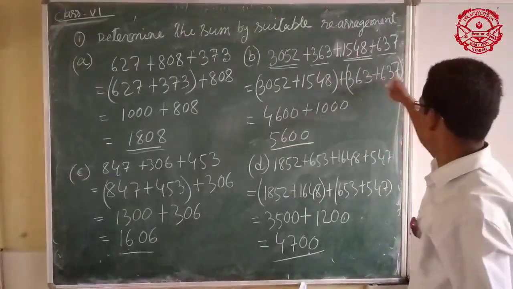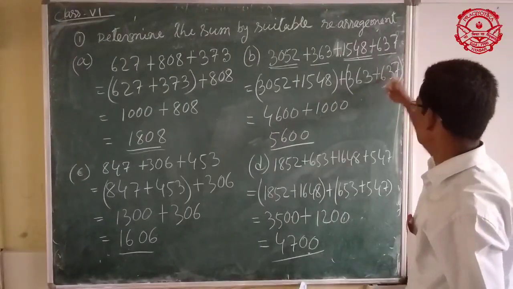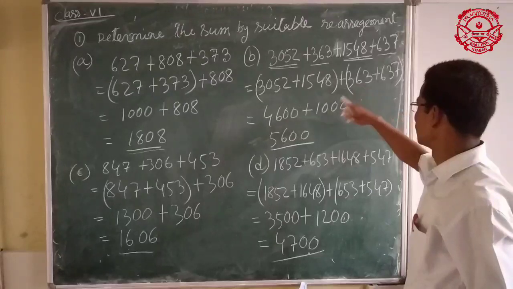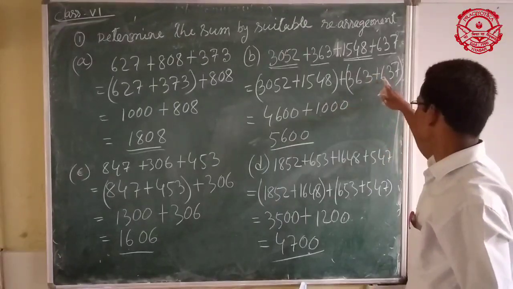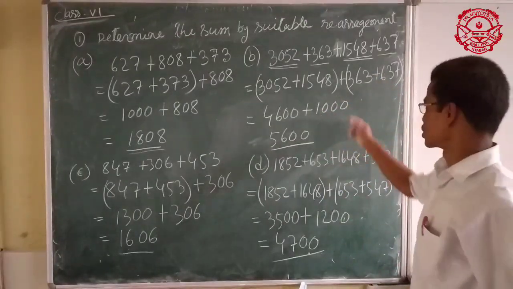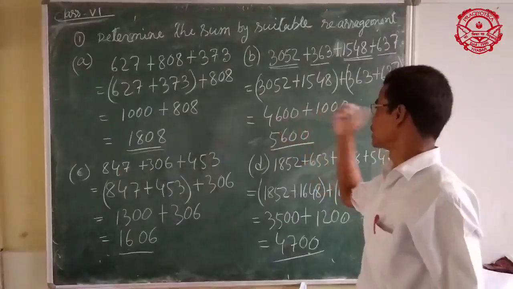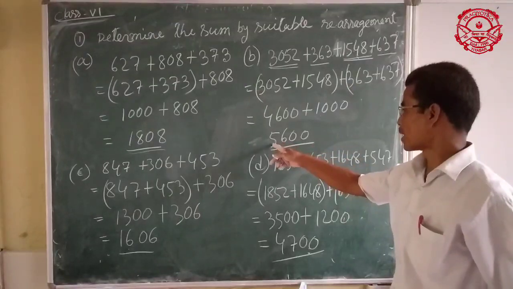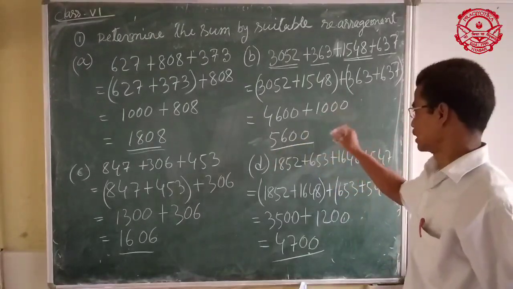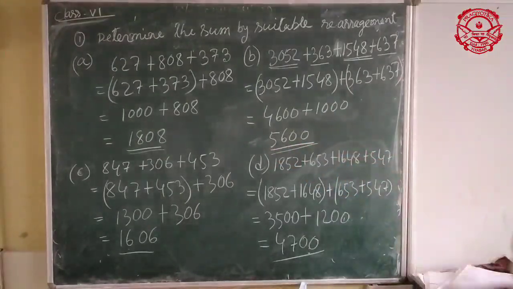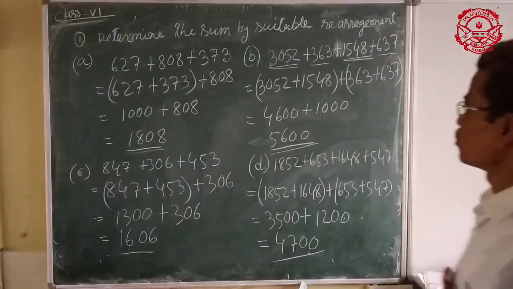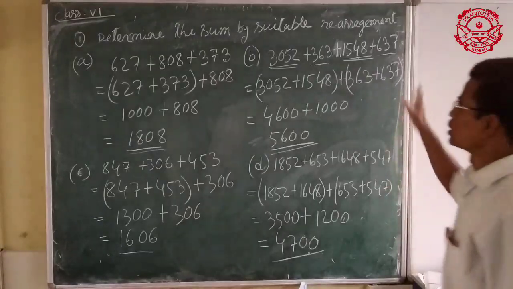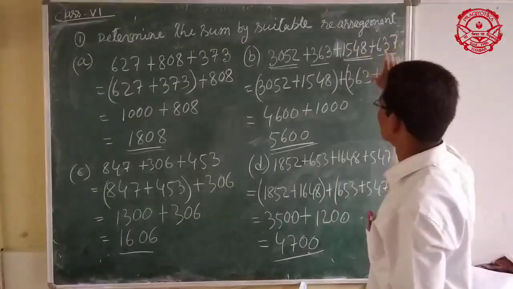So the addition of these two numbers is what? 3 plus 7 equal to 10, carry 1, 4 plus 6 equal to 10, 0, carry 1, 7 plus 3 equal to 10. So this is 1000. Addition of these two numbers, I get 5600. So this is another example of rearranging the numbers by a suitable process.